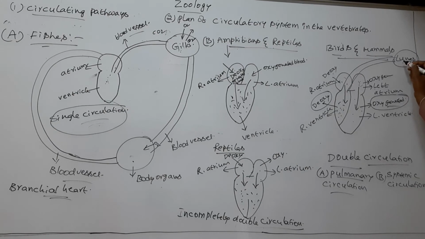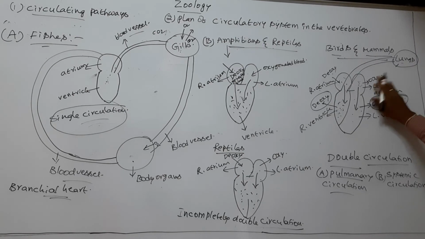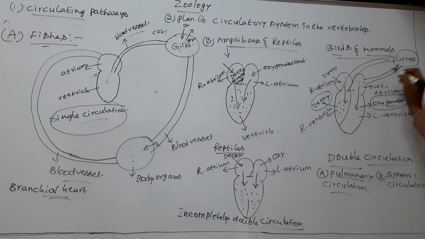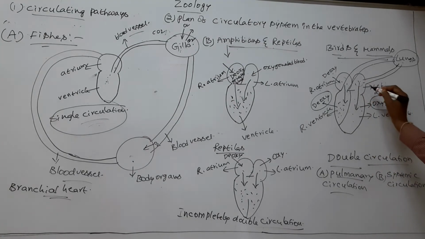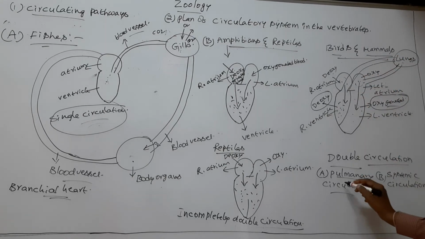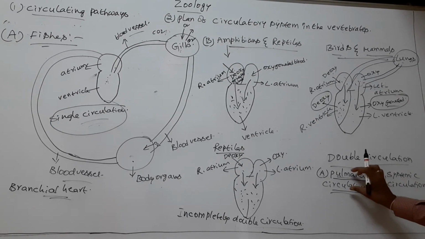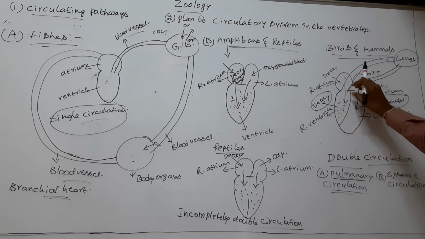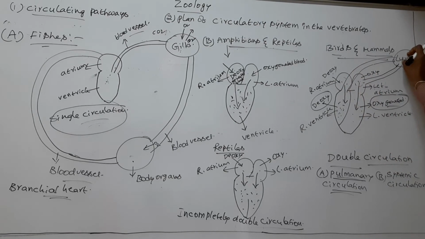Now the lungs send their oxygenated blood to the left atrium. So the left atrium fills with oxygenated blood. This circulation is called pulmonary circulation. Pulmonary means lungs. Pulmonary circulation occurs between the heart and lungs.